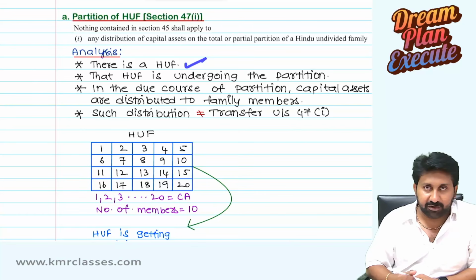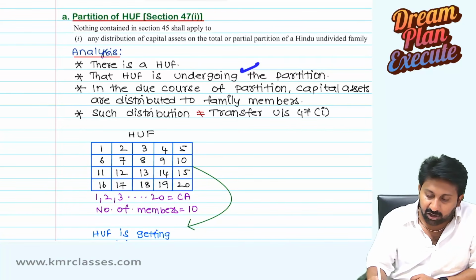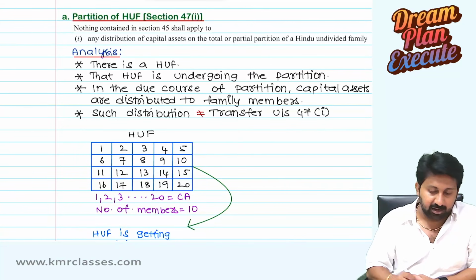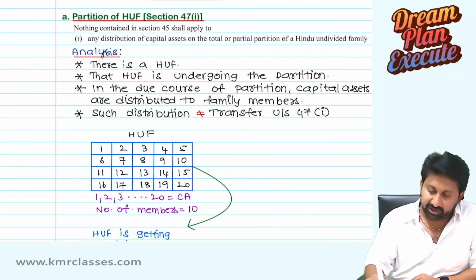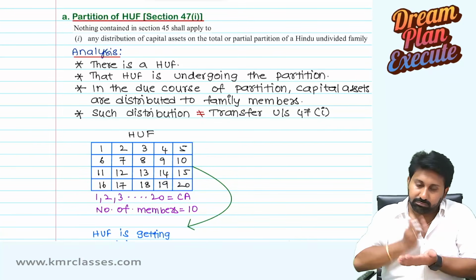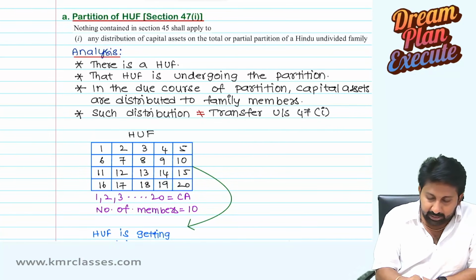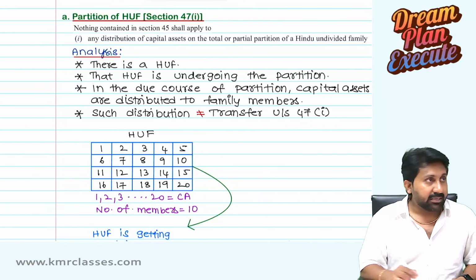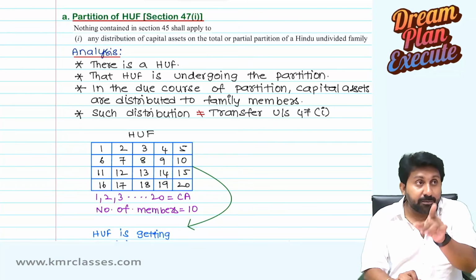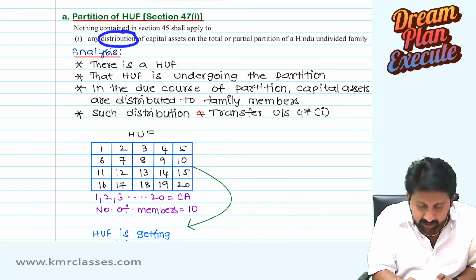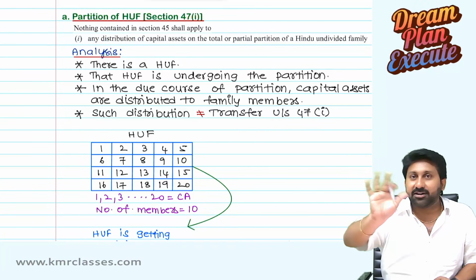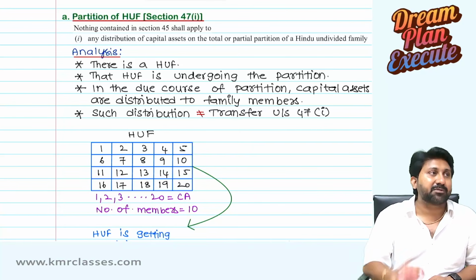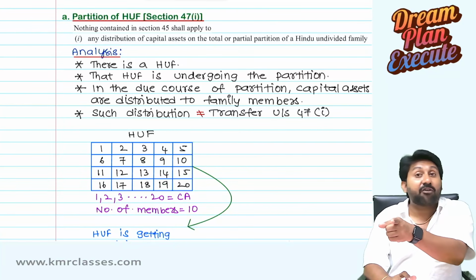So there is a HUF. That HUF is undergoing a partition. Okay, in the due course of partition, capital assets are distributed to the family members. Okay, such a distribution, if you transfer, that is not a distribution to them, that is only a transfer. This is a transfer in the form of distribution.